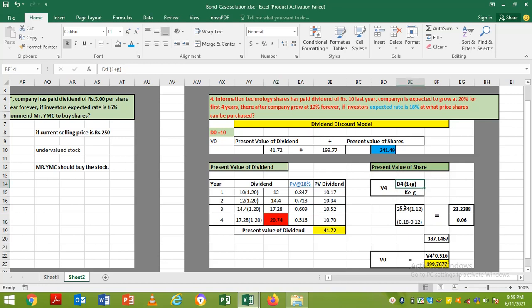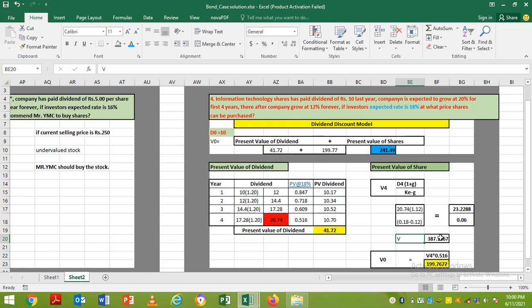So we replace the value 20.74. Now the growth rate will be only 12%, because after 4 years it is already given in the question that after that there will be only 12% growth rate. So we multiply with 12%, divided by the expected rate, which is 18, and the growth rate, which is 12. By simplifying this, 20.74 into 1.12 is 23.22, and 0.18 minus 0.12 is 0.06. By dividing this, we get 387.14, but this is called the value of share of the fourth year.